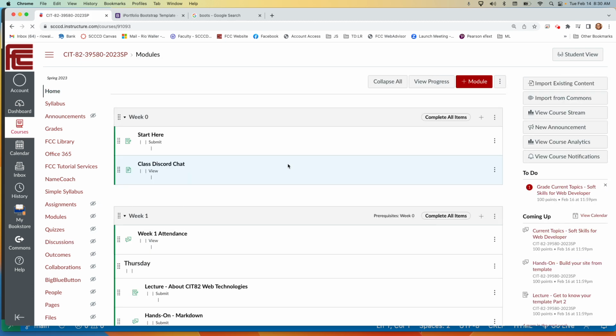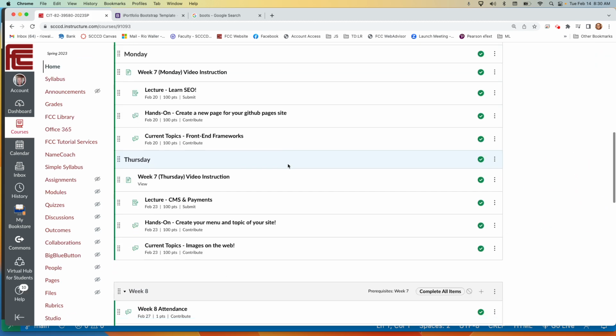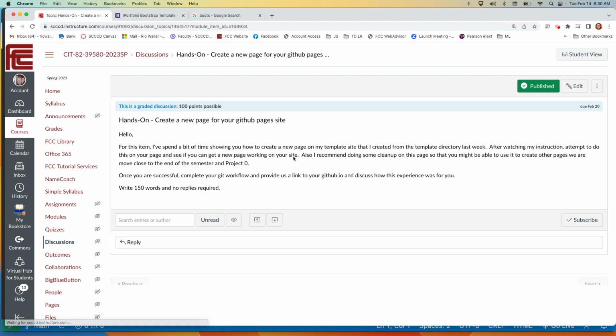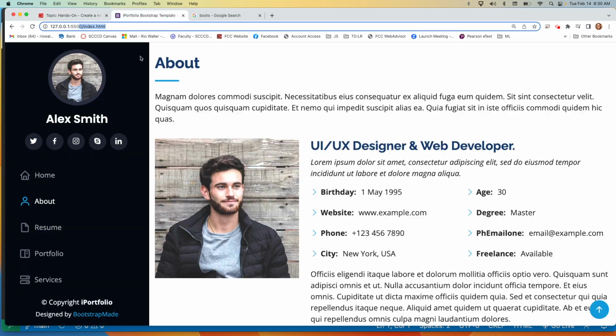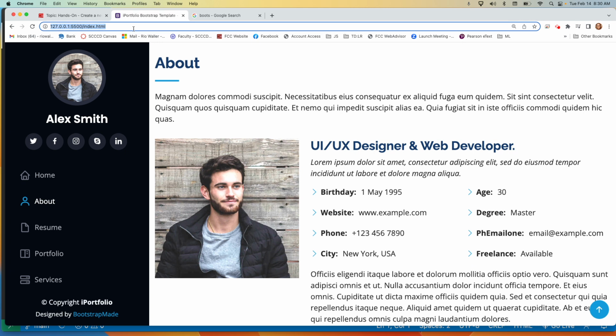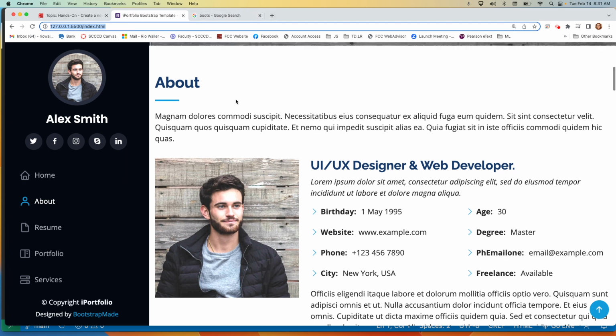Okay, so now let's actually do our hands-on assignment for week 7. Last week we left off with you copying the template into your root. And now we're going to create a new page because, having reviewed the ones that were selected so far for week 6, many of you, like mine, have it running on the local live server, which, by the way, just FYI, if you give us this link in Canvas, we'll never be able to see anything. You really have to give us the GitHub IO URL.